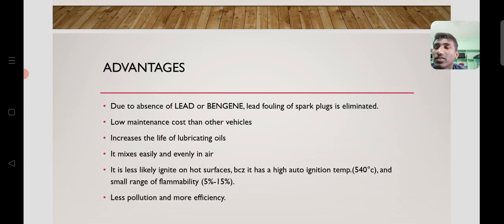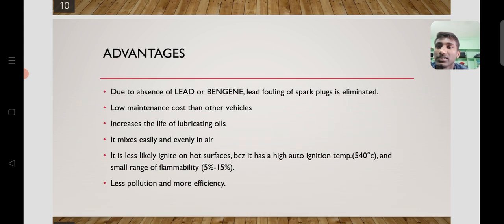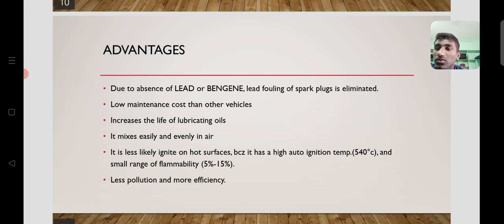What are the advantages of CNG? Due to the absence of lead or benzene, lead fouling of spark plugs is eliminated. Maintenance cost is lower than other vehicles, and it increases the life of lubricating oils. It mixes easily and evenly in air. It is less likely to ignite on a hot surface because it has a high auto-ignition temperature, which is 540 degrees Celsius, and a small range of flammability, 5% to 15%, with less pollution and more efficiency.